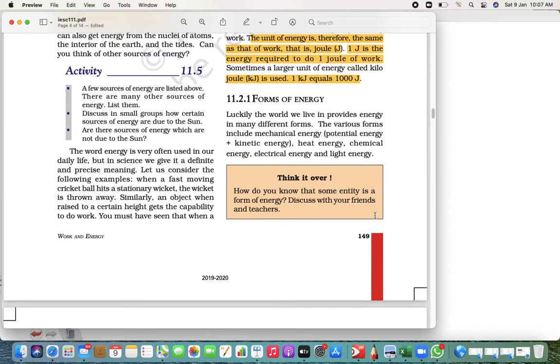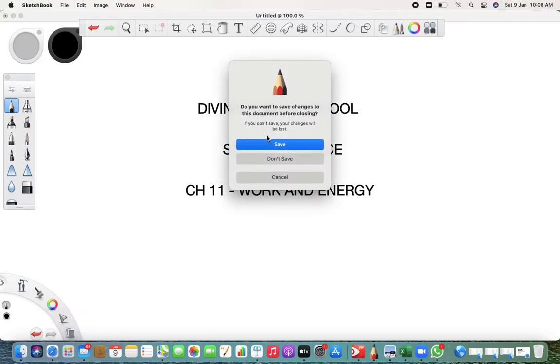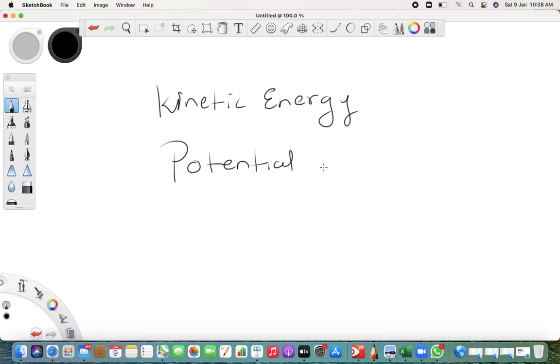Now we are going to see different forms of energy. You must have learned about wind energy, tidal energy, sun energy, electrical energy. But the energy we are learning is these 3 types: one is kinetic energy, the other is potential energy, and the last is mechanical energy.